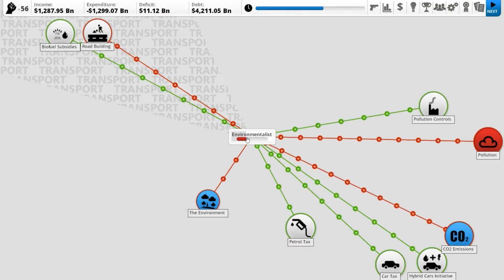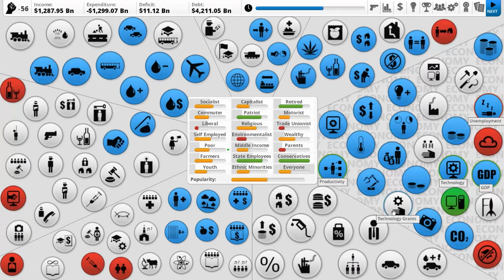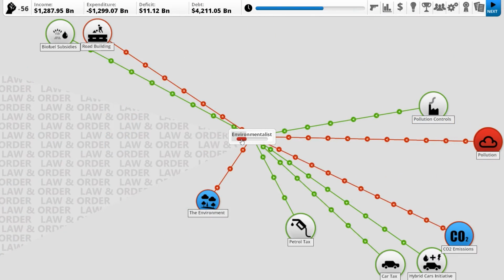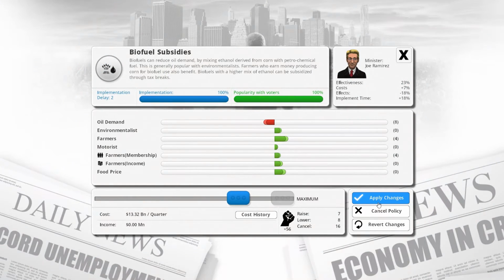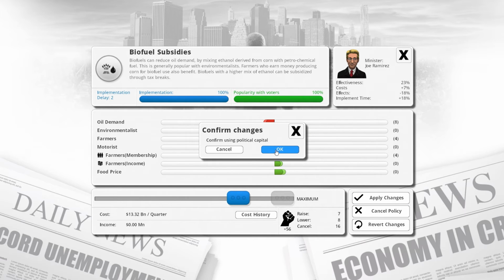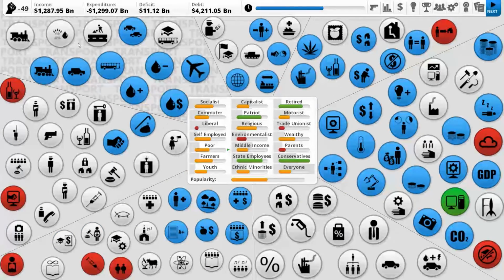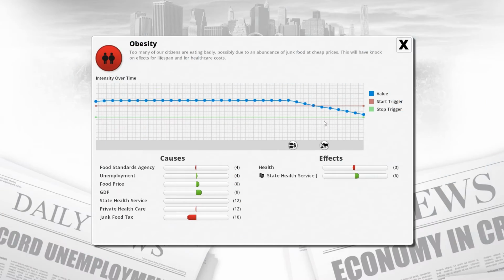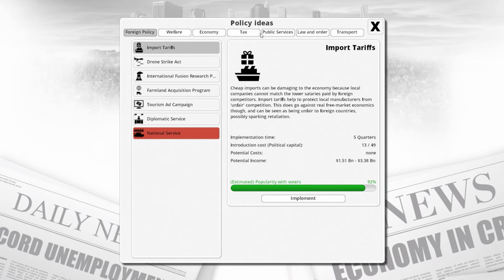Environmentalists don't care that we increased pollution controls yet. How many implementations was it? It was 4, so it's going to take a little bit for it to come in. What else do you care about, environmentalists? You don't like road building. You like biofuel subsidies. You know what? More biofuel subsidies. You can have them. Oil demand goes down, but it also increases our food price, which means obesity is a problem. I think that was increased anyway. It lowers obesity as a problem as well. Anything else we're looking at in here?